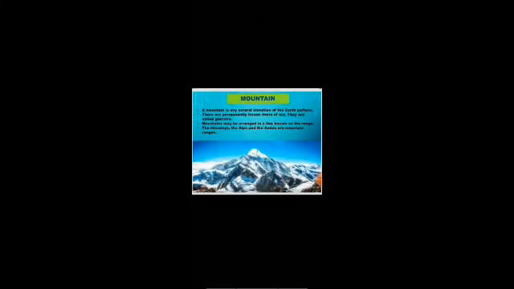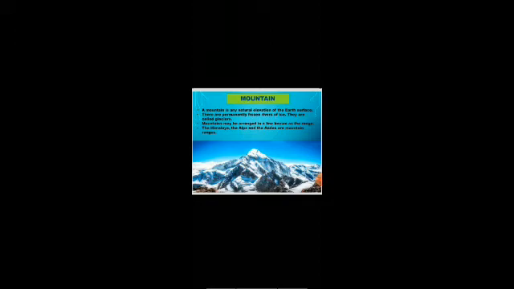Two processes of landforms. Internal process. The internal process leads to the upliftment and sinking of the earth's surface at several places. External process. The external process is the continuous wearing down and rebuilding of the land surface.